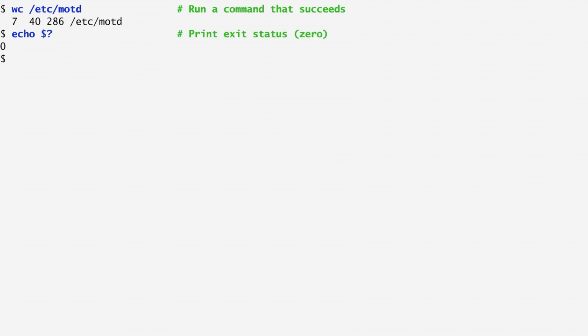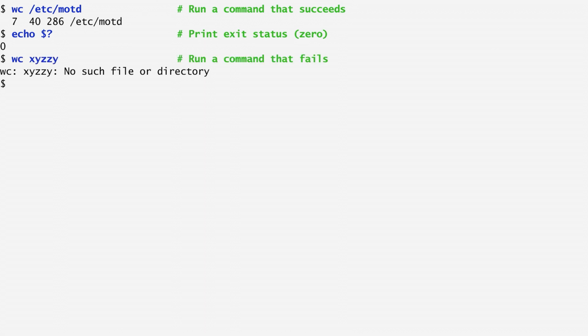Let's first run a command that succeeds. I simply count and print the lines, words, and characters of the file /etc/motd. We can see the result of this invocation, whether it was successful or not, through the exit status, which is stored in the question mark variable. By echoing the value of this variable, preceding it as always with a $ sign, we get a value of 0, which by convention denotes that the command terminated successfully.